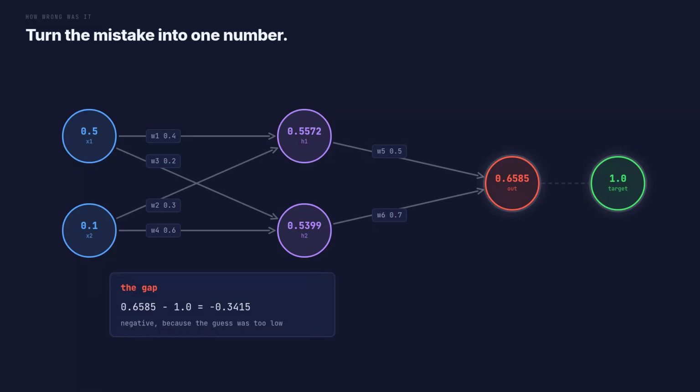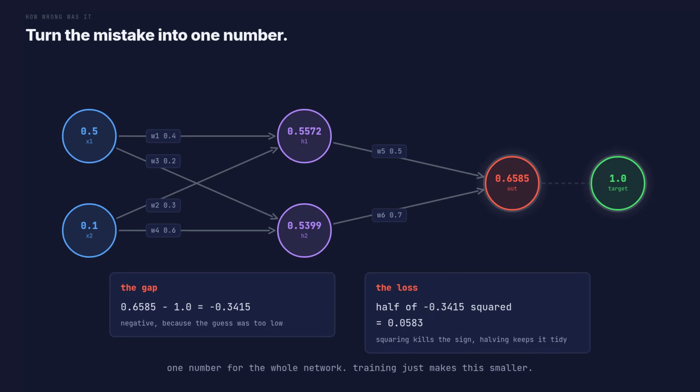Start by subtracting. 0.6585 minus 1.0 is minus 0.3415. Negative because the guess came in too low, then square it and halve it. That gives 0.0583. Squaring removes the sign, so too high and too low both just count as wrong. The halving is pure convenience. It makes the maths later come out tidy. That single number is called the loss, one number for the whole network. And training, all of training, is just the business of making it smaller.